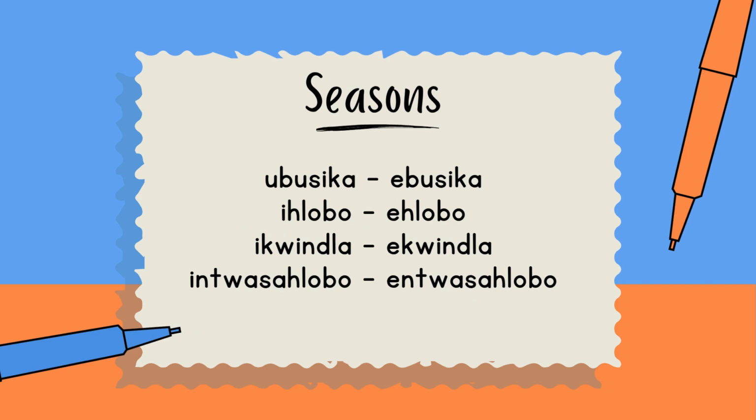And the seasons: ubusika, that's winter, would become ebusika. Ihlobo, summer, would become ehlobo. Ikwindla, which is autumn, will become ekwindla. Intwasahlobo, which is your spring, will become entwasahlobo.